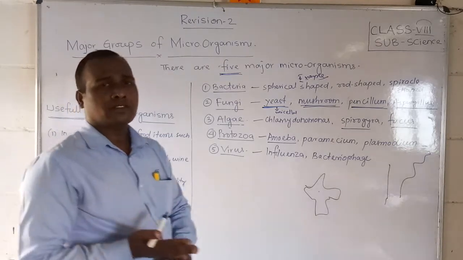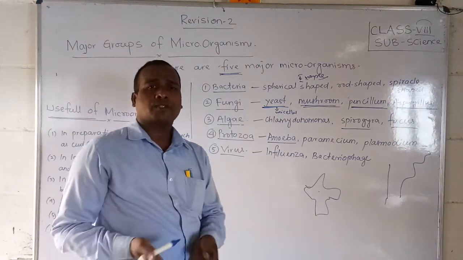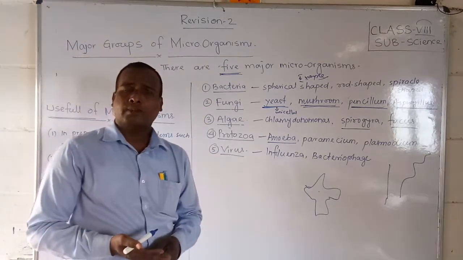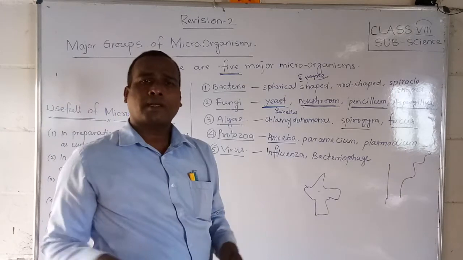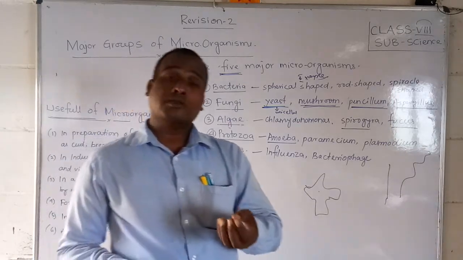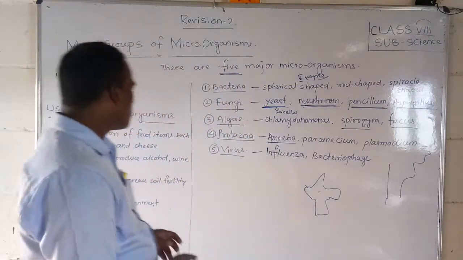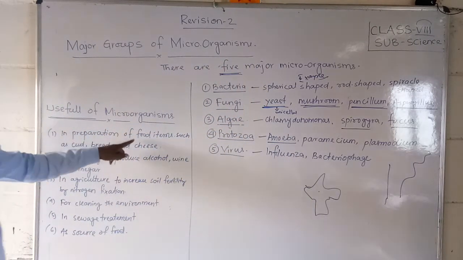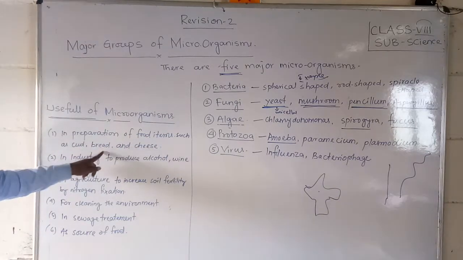It may be in the agriculture field, in food items, in the preparation of other products, and in the treatment of sewage, that is, cleaning of the environment. So microorganisms help in different fields. Let us discuss one by one. First, observe the preparation of food items such as curd, bread and cheese.